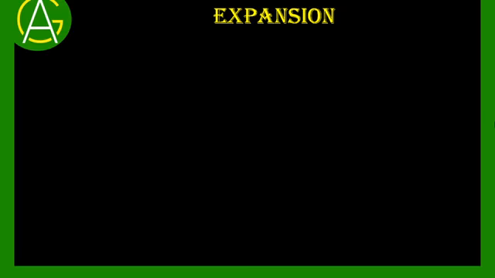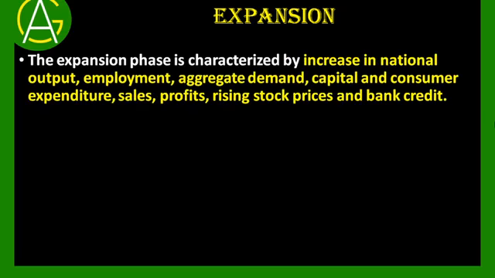The first phase is expansion. Expansion, as you know, is a positive situation in the economy. It is characterized by increase in the national output, employment, aggregate demand, capital and consumer expenditure, sales, profit, rising stock prices, and bank credit.